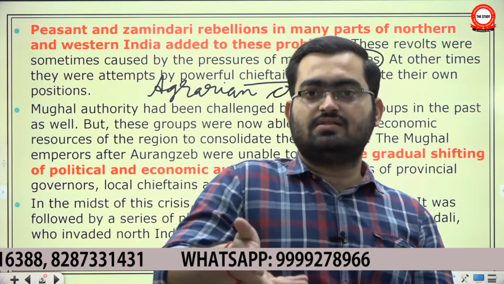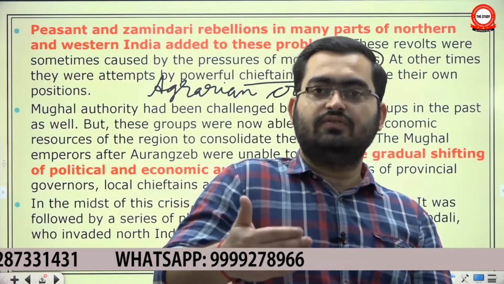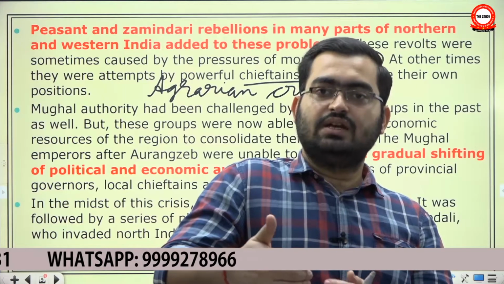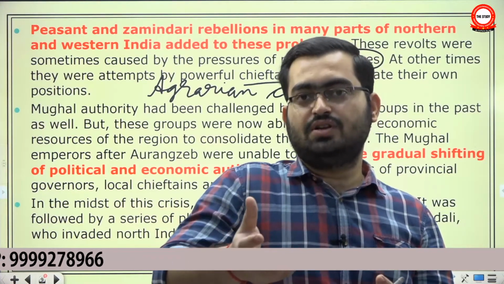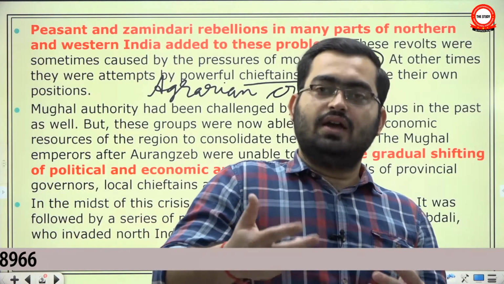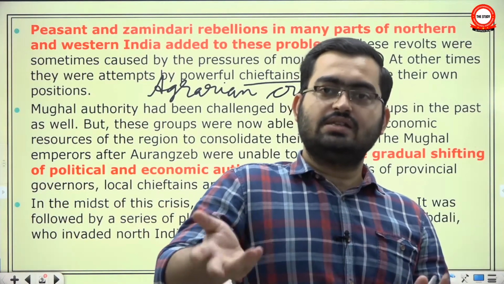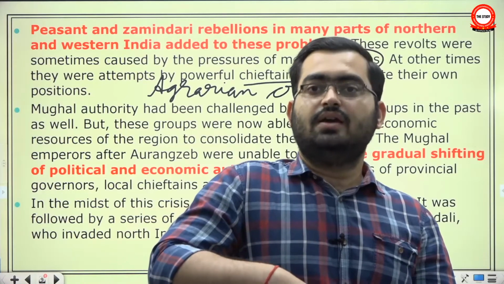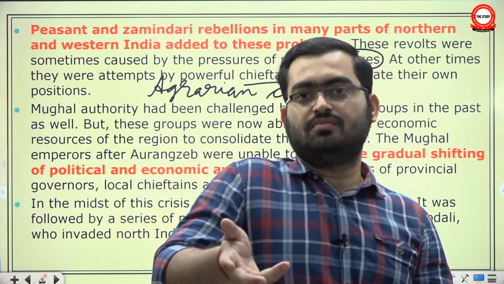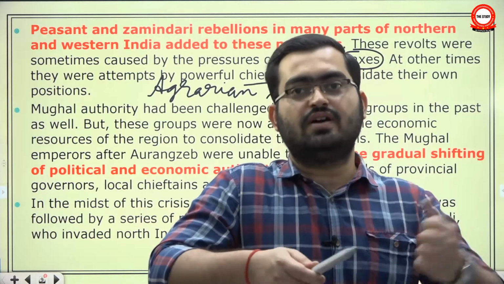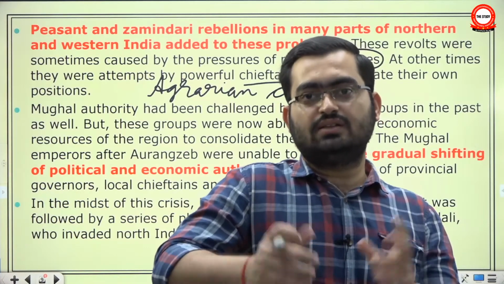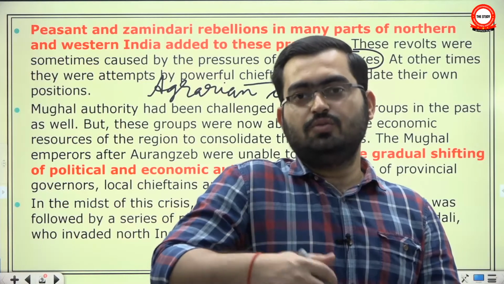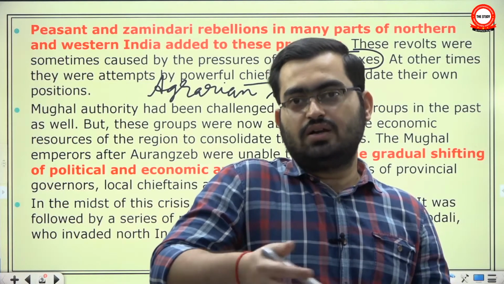What about the caste relationship? What we said is that if the Zamindars and the peasants of the area belong to the same caste, then they will eventually combine against the exploitation of the emperor. See, exploitation is done by both Zamindar as well as empire. But with the empire, you don't have a caste relationship. You don't know the Badshah. He sits far away. So your emotional bond is with the Zamindar. So when the Zamindar tells you that the emperor is the cause of your exploitation, you believe him. And you start coming together.